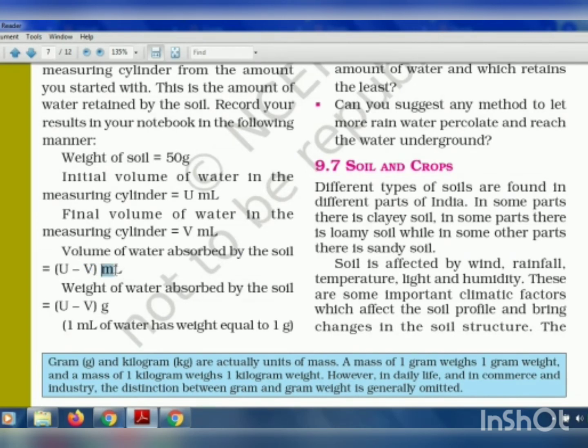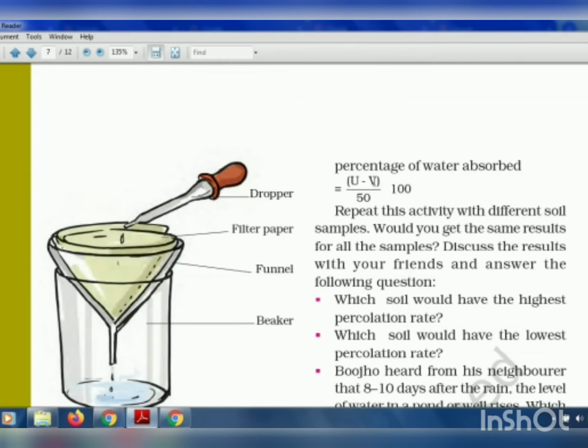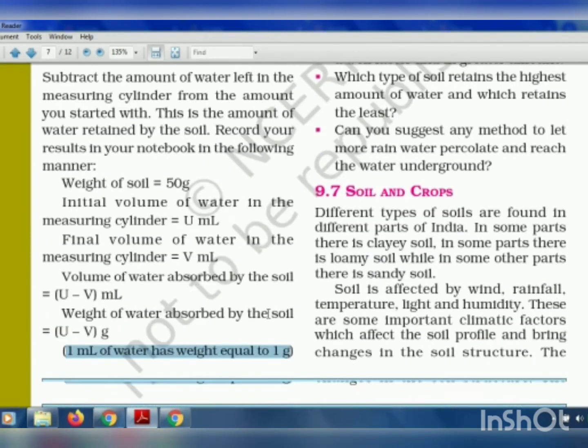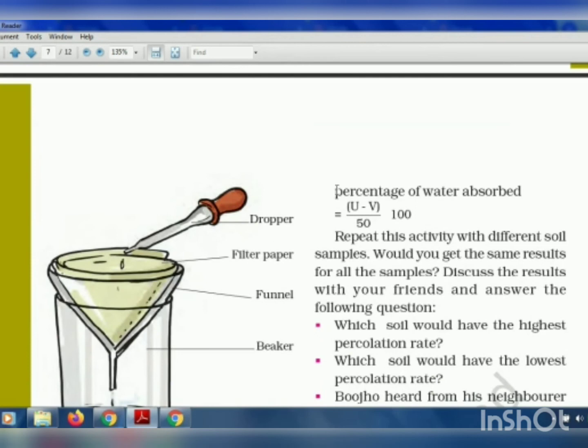If you calculate in the unit milliliter, you get the volume. If you consider it in grams, you get the weight of the water, because here we are considering that 1 ml of water has a weight equal to 1 gram. Similarly, the percentage of water absorbed is (U minus V) divided by 50. This 50 is the amount of soil that we took for the experiment. And as we are calculating the percentage, multiply it by 100. So these are all the formulas: percolation rate, volume of water absorbed, weight of water absorbed, and percentage of water absorbed.